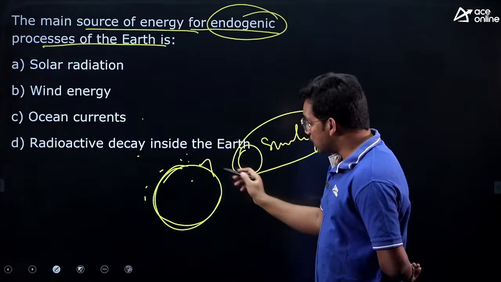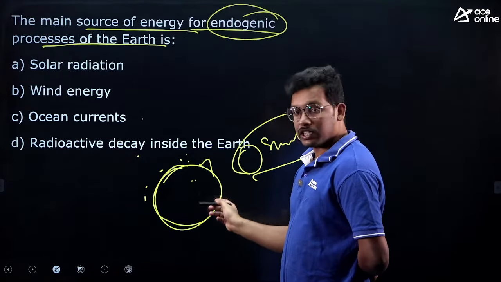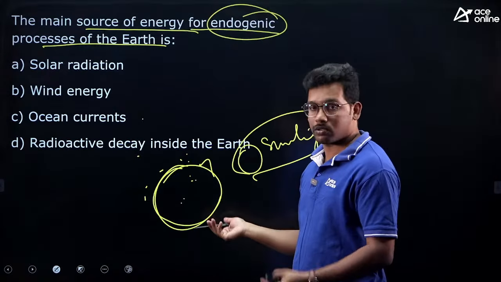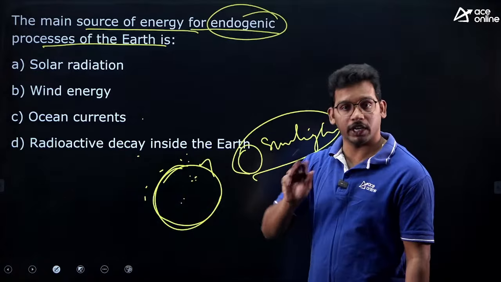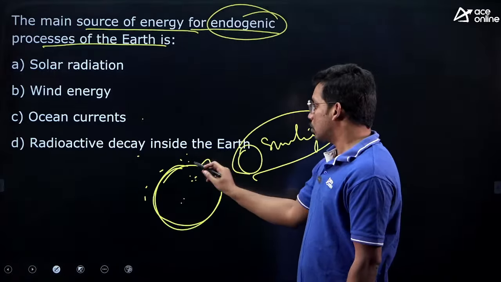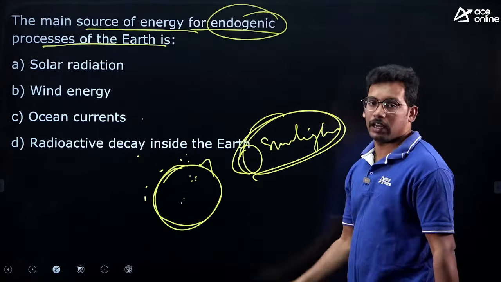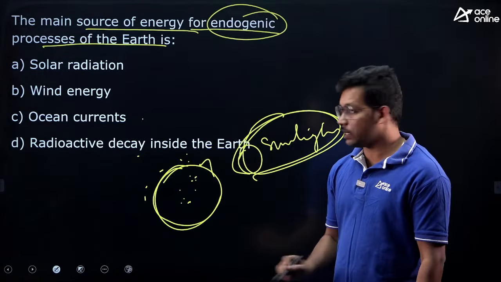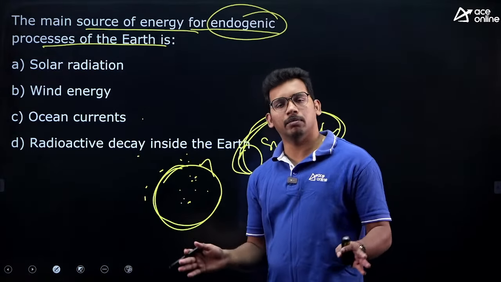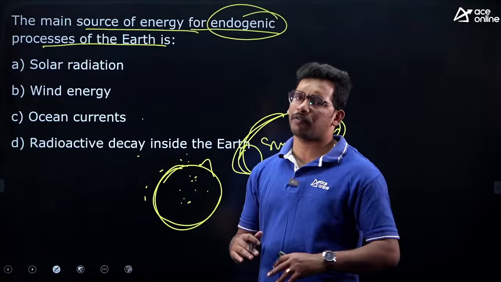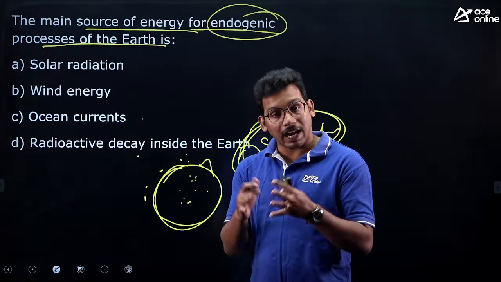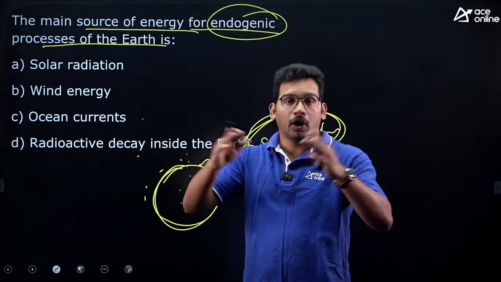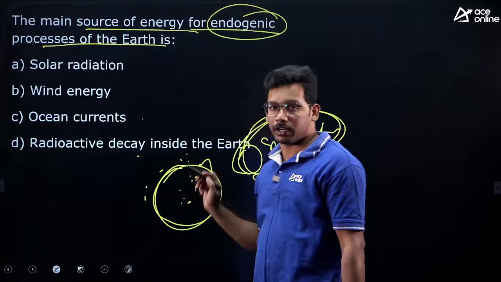Whereas the changes that are caused inside of earth, like earthquakes, movement of plates, volcanoes, are called endogenic forces, inside forces. So for exogenic, the major cause is sunlight, whereas for endogenic it is radioactive decay. Inside of earth there are a lot of elements like uranium, thorium. When these are unstable, they react and emit energy. All this process is called radioactive decay.